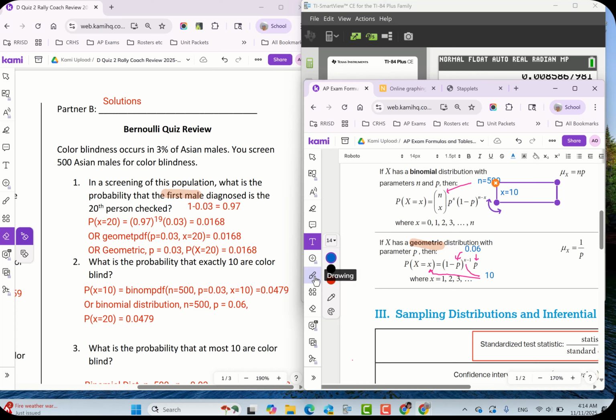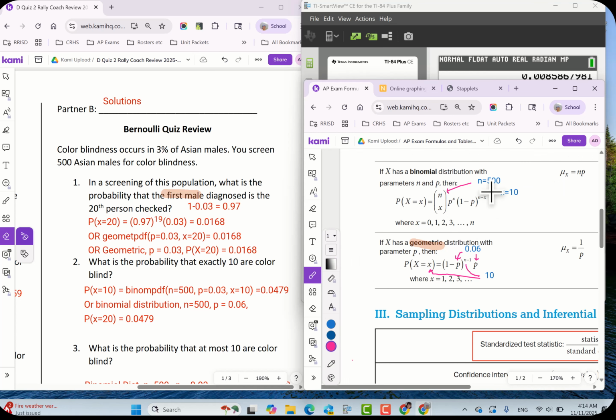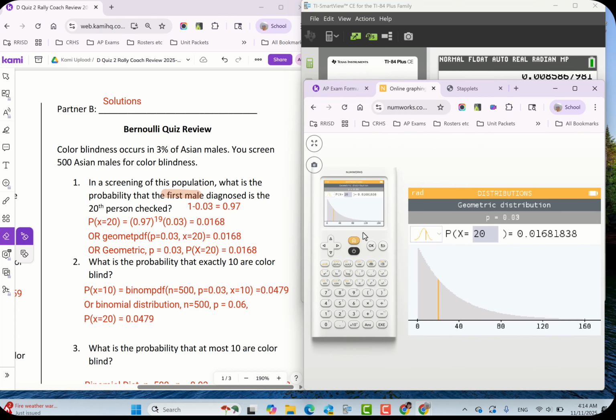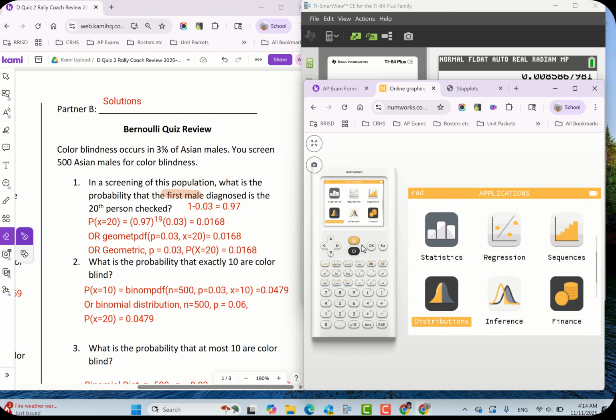So what would this look like? Well, let me show you on the calculator. It's probably easier to do it on the calculator to show you. All right, so if I was doing this, let me go home and hit calculations.